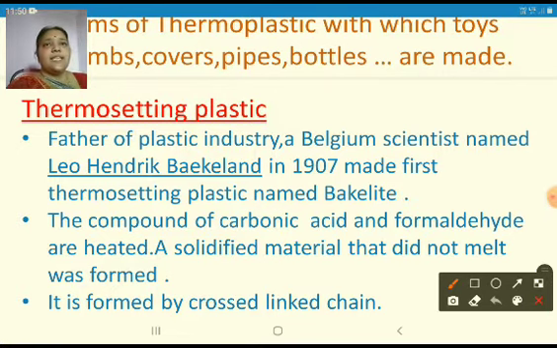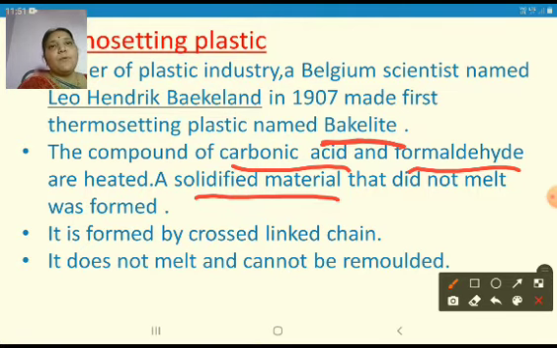Here you can understand the difference between thermoplastic and thermosetting plastic. Thermoplastic easily melts on heating. Maybe you have seen plastic covers, when they come across heat they become melted and elastic. But thermosetting plastic will not melt at normal temperatures or normal heating.